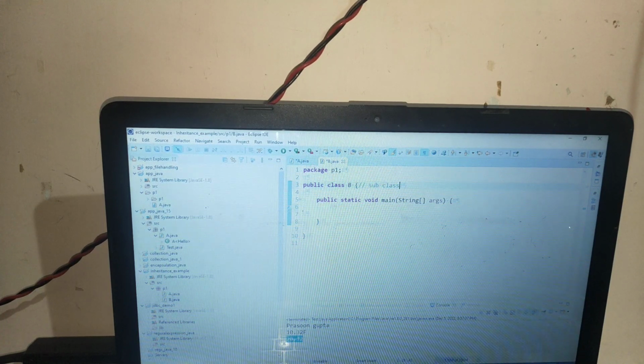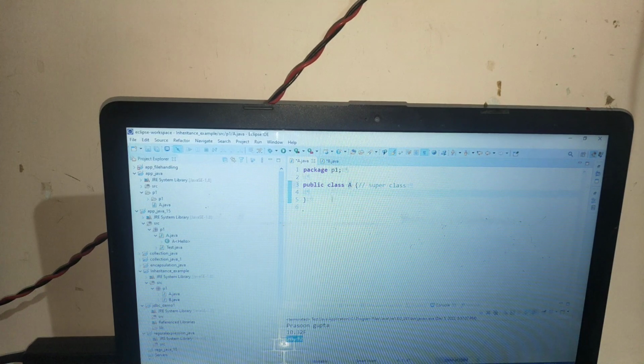So the definition of inheritance is when the superclass, the class named A, has its members inherited to a child class B, the subclass, with the intention of reusability. That is called inheritance, and you have to tell this definition in your interview.